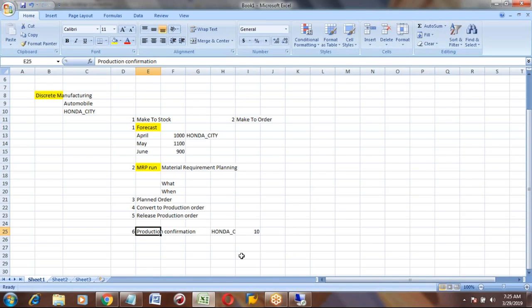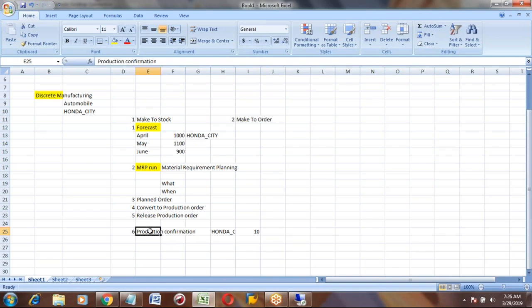Okay, that is what you talk about: after the shop people complete the assembly work, it is called a confirmation. Is that right? Correct. In SAP, we will call that a confirmation. That is nothing but a production confirmation. So in SAP, I will do the confirmation as: these Honda cars, I produced 10 today.